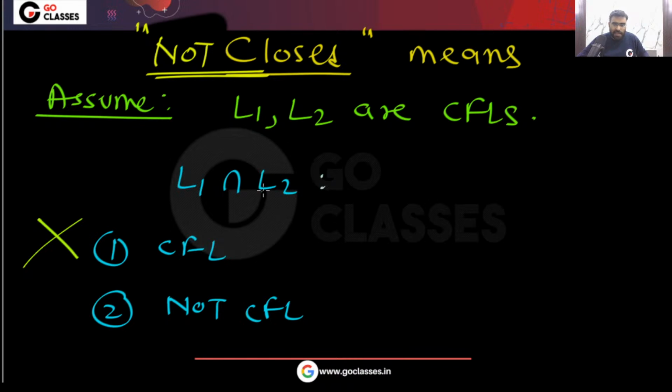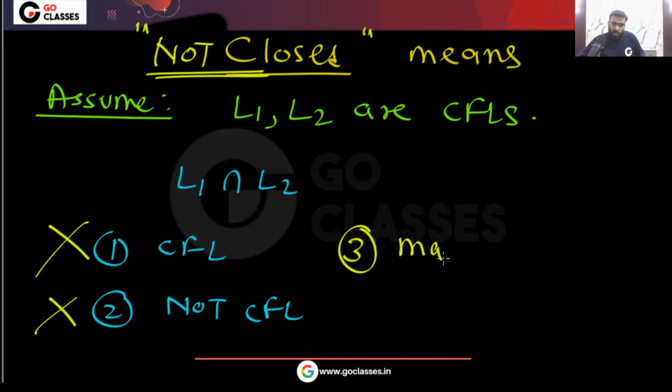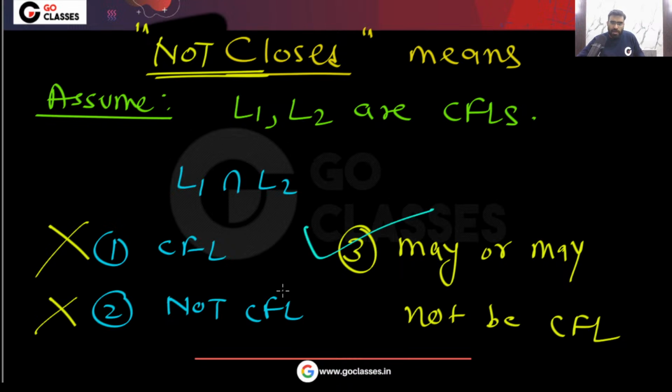Can I say the intersection will be not CFL? L1, L2 are context-free languages. Can I say their intersection will be not context-free? This also I cannot say. So please understand, the correct answer is that neither of these holds. The answer will be may or may not be CFL. The result may or may not be CFL. This will be the correct answer.